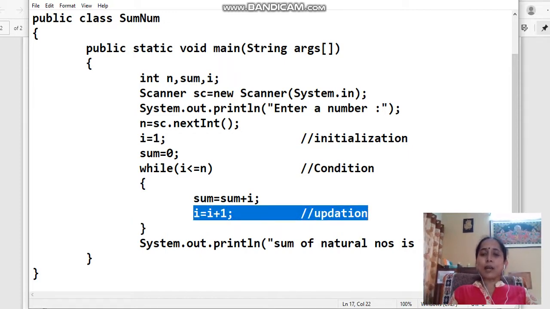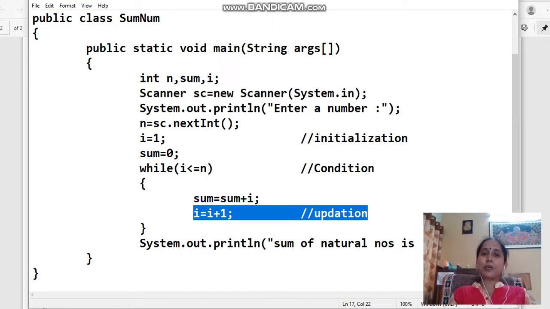That is, if we skip this line, it will become an infinite loop, because the value of I will remain 1 forever, and 1 will always be less than 5. So it will be an infinite loop if by chance we skip this updation statement. Otherwise, after each iteration of this loop body the value of I will be incremented by 1.